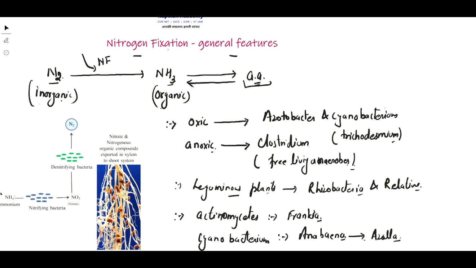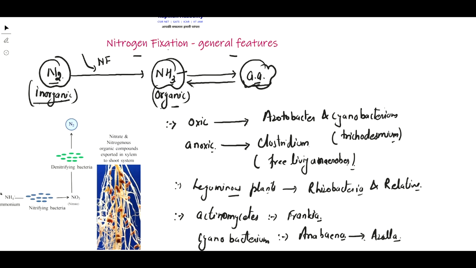As I said, in the simple reaction of nitrogen fixation, atmospheric nitrogen gas, which is in the inorganic form, is converted into the organic form, ammonia. This ammonia is then immediately incorporated into organic matter as amines, or used in the synthesis of amino acids.